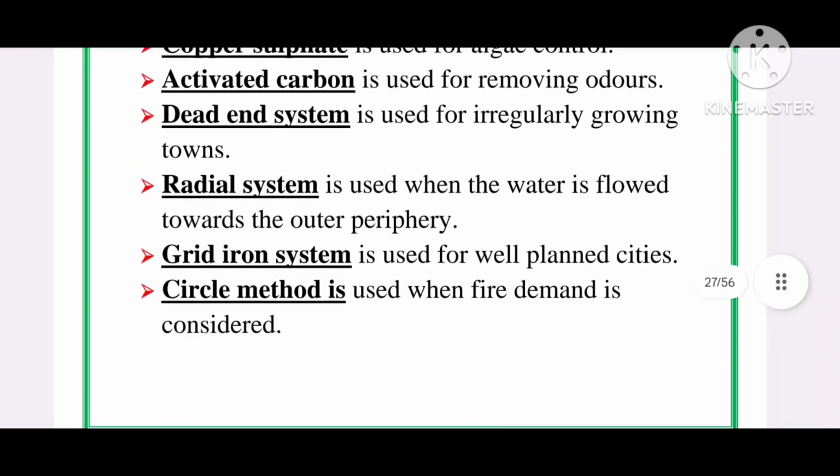Next is gridiron system. Gridiron system is used for well-planned cities. Next, circle method is used when fire demand is considered.